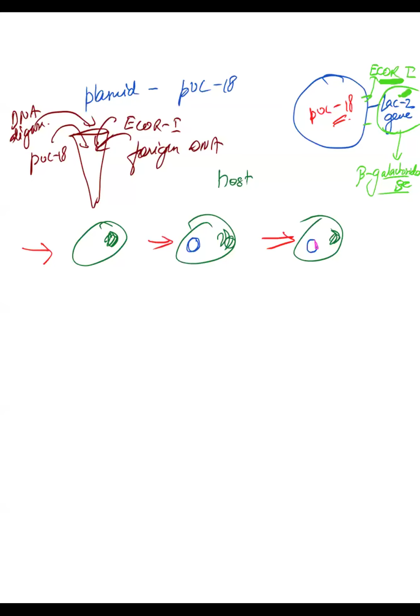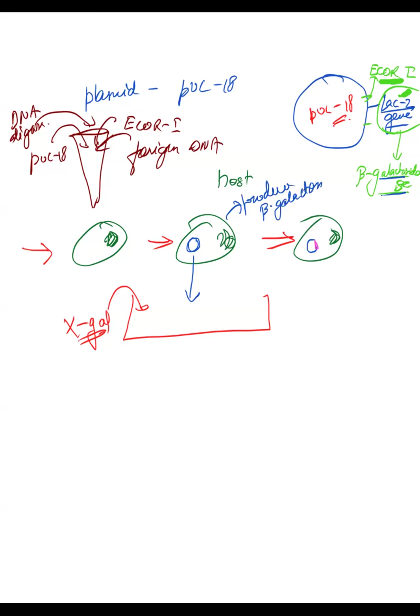Now you see what happened. You do the plating. In that you add X-gal, as I explained just now. X-gal is usually colorless. In bacteria, if the plasmid is there without an insert, it will produce beta galactosidase. Why? Because here the lacZ gene is activated. The gene is working, so it will produce beta galactosidase.